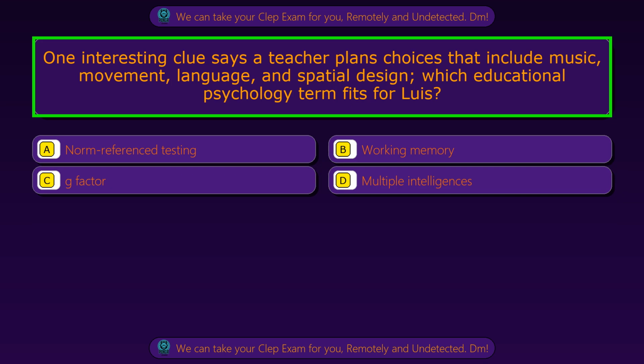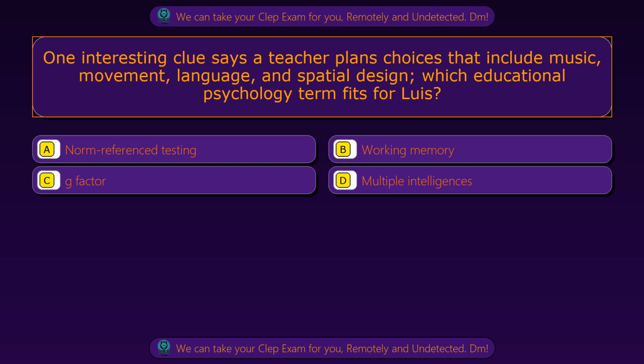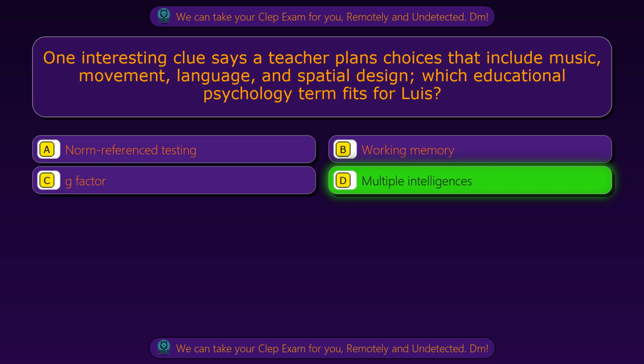Question 24. One interesting clue says a teacher plans choices that include music, movement, language, and spatial design. Which educational psychology term fits for Luis? Option A, norm reference testing. Option B, working memory. Option C, G-factor. Option D, multiple intelligences. The correct answer is option D, multiple intelligences.